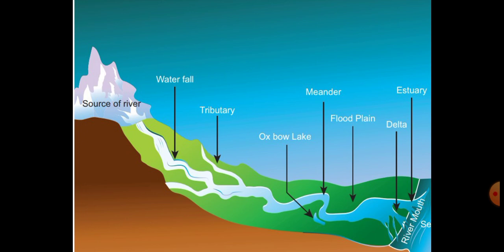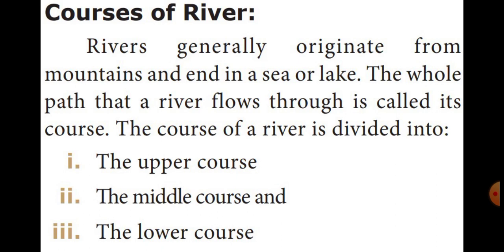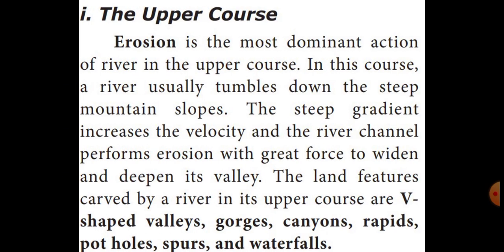This course of a river is divided into three types: the upper course, the middle course, and the lower course. Now listen, I will teach one by one. The first one is the upper course.